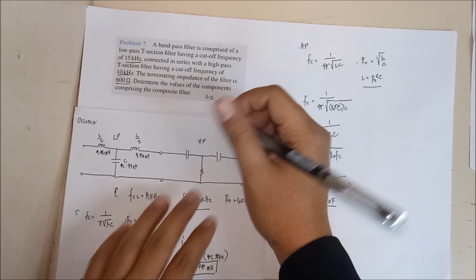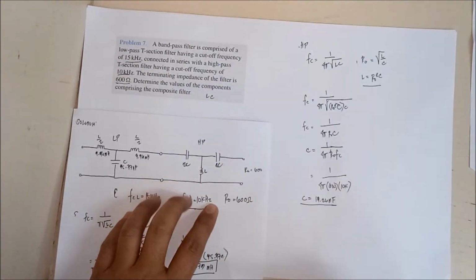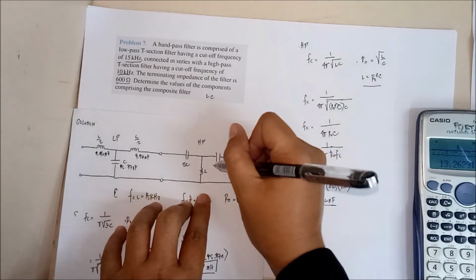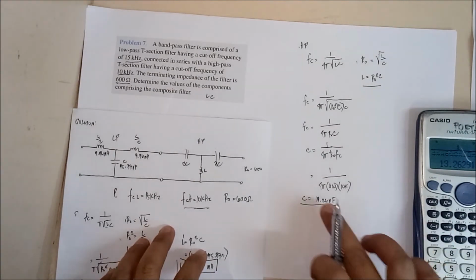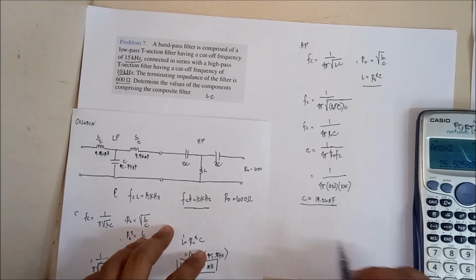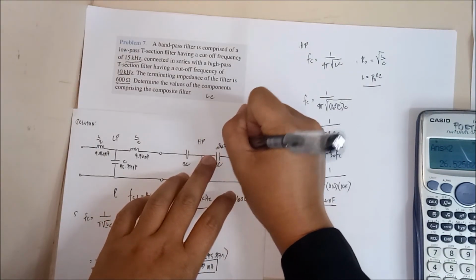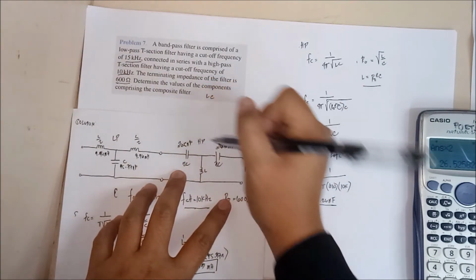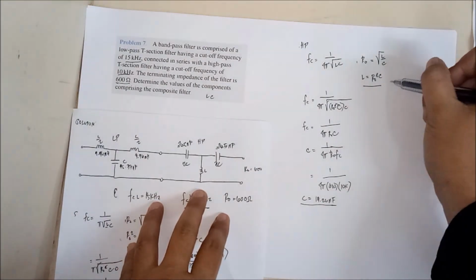Okay. Now, take note because this is high pass filter. Diba this is 2C, this is L, this is 2C. So, if this is our C, then ang value ng ating capacitor dito would be, ito siya, times 2, which would give us 26.5 nanofarad. Same is true sa kabila. 26.5 nanofarad.